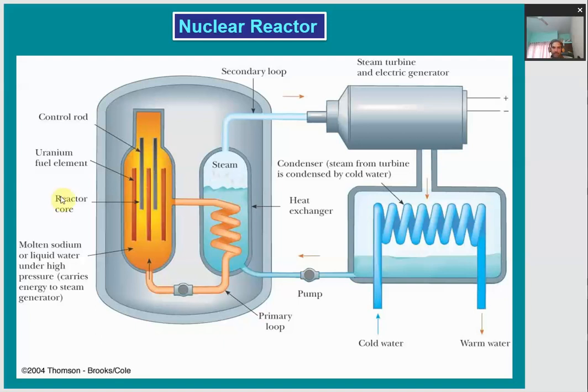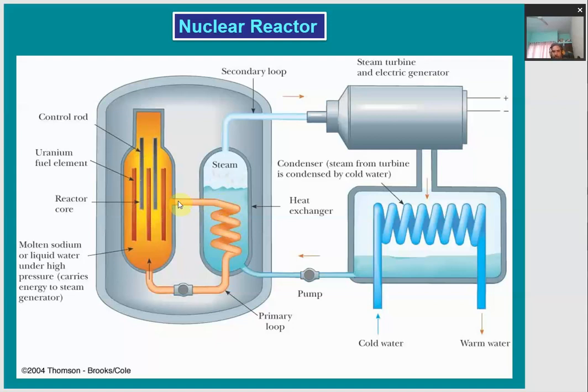Okay, so this chamber in which uranium-235 or the nuclear substance used to carry out the nuclear reactions is placed is called the reactor core. When nuclear reactions are triggered by fast moving neutrons, whenever these cadmium rods are pulled out, more neutrons are available for carrying out the nuclear reaction. In that case, more and more nuclear fission processes will happen and more energy will be released. The energy which is released is passed through these tubes.